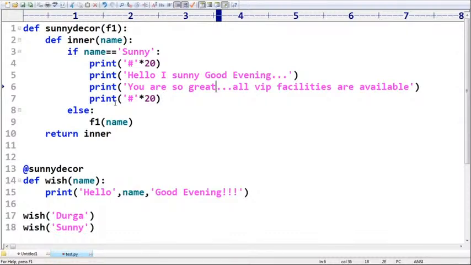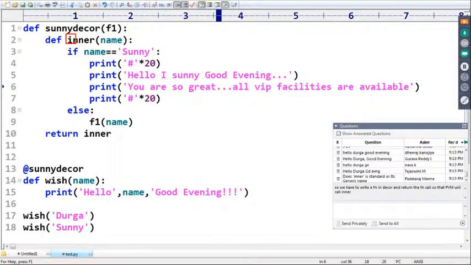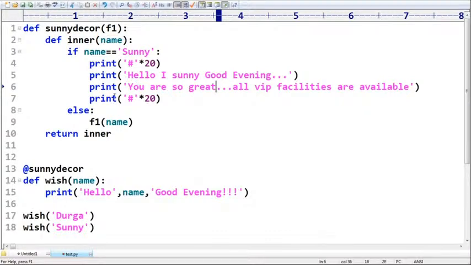Sir, still, are you seeing anywhere a problem to understand? The flow you require to understand clearly, right? Sir, some people are having bigger doubts. Sir, inner, is this name always fixed or not? Is this F1, is this name always fixed or not? I tried to use a different terminology when compared with the previous example. This is not fixed, any name you can use, no problem. Decorator name is also any name you can use, no issue at all.